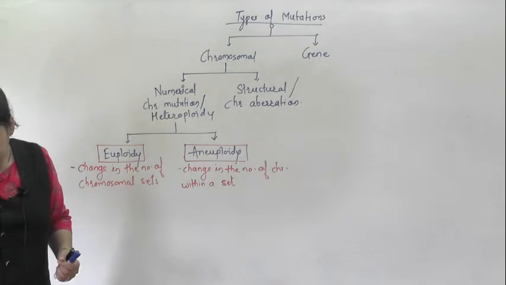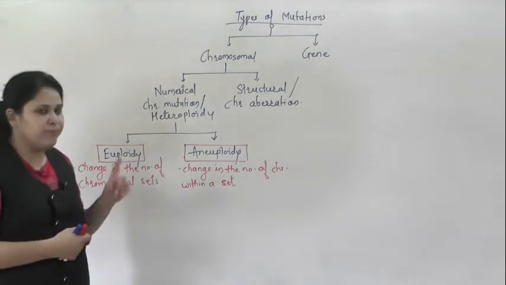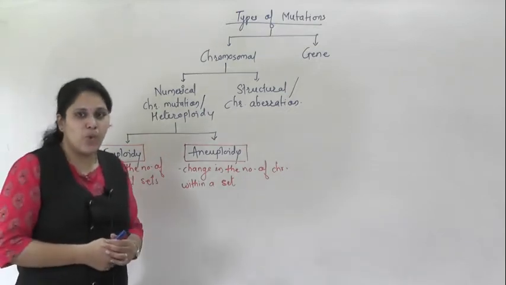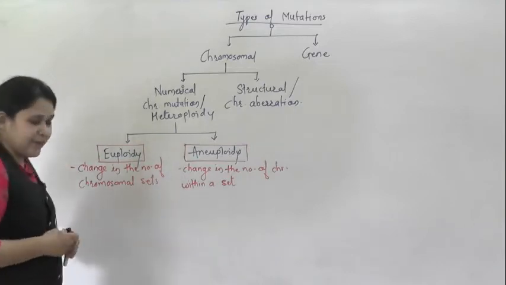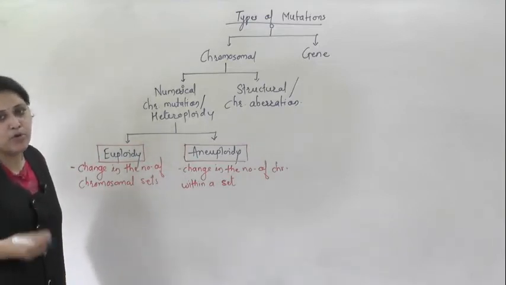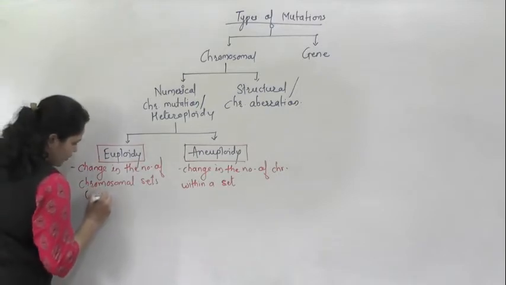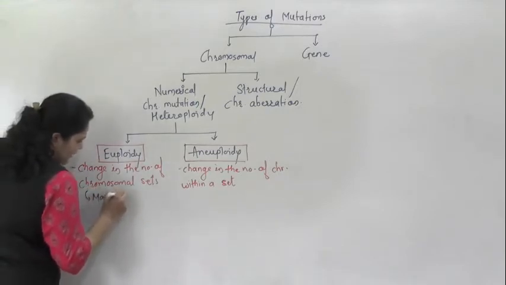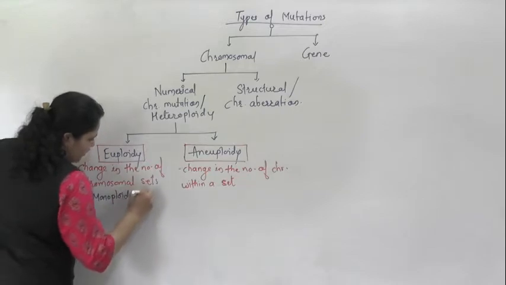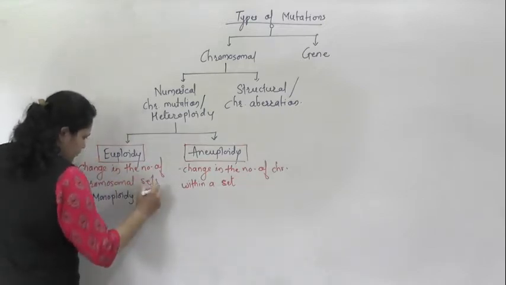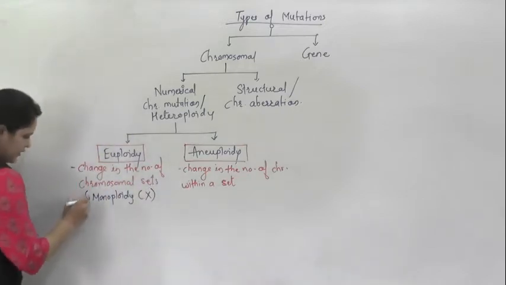Now euploidy, as I told you, if an organism has only one set of genome, we call it monoploidy. Yes. You can call it haploidy also. If there is only one set of genome.